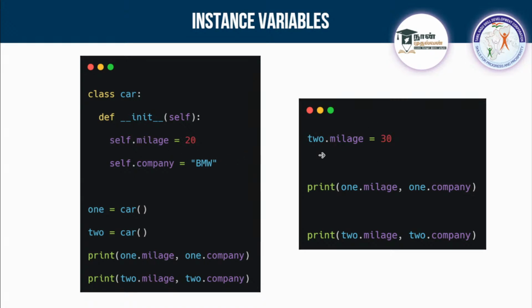If I call this 2, 2 is an object, right? See here, 2 is an object for this instance, and I am setting dot mileage equal to 30. So now there will be a question for you guys. I am setting this mileage equal to 30 for this second object 2. Will it be changed in 1? Can you guys tell whether 1 is affected or only 2 is affected? Since it is an instance variable, can you guys try to tell? In the meantime, I'll go into Google Colab and try to repeat this there, so we can see it in a practical example. So the question for you guys is, I'm changing the mileage for the second object only in that instance, whether this object will be affected or not.